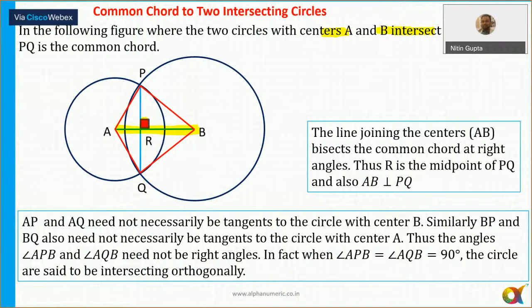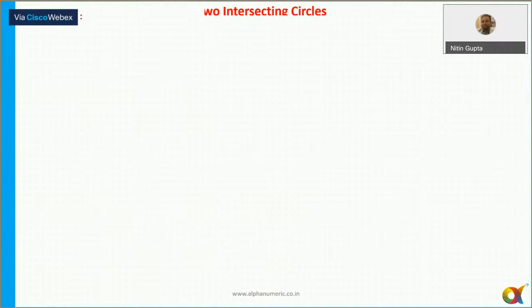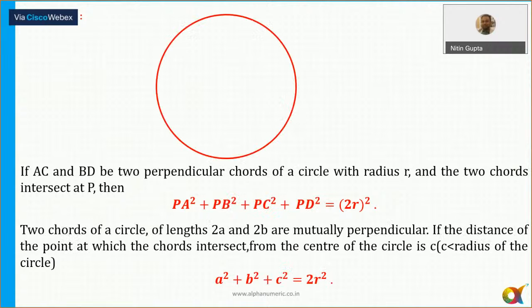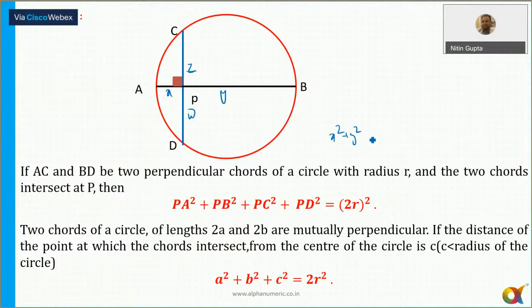All right, let's move to the next one. Now, a few important things. If two chords are intersecting at 90 degrees, in that case, if I say this is equal to X, this is equal to Y, this is equal to Z and W, then X plus Z whole square equals W whole square.